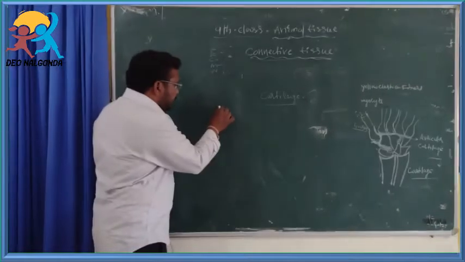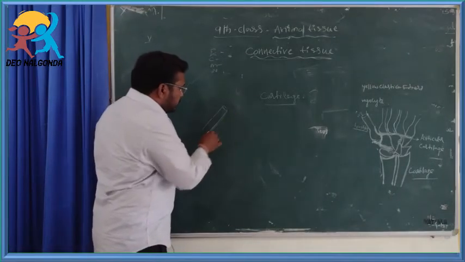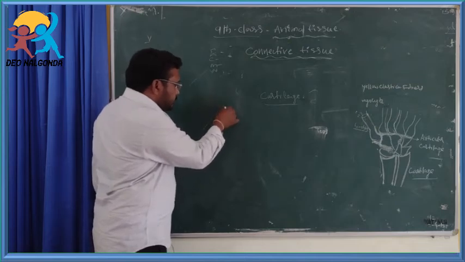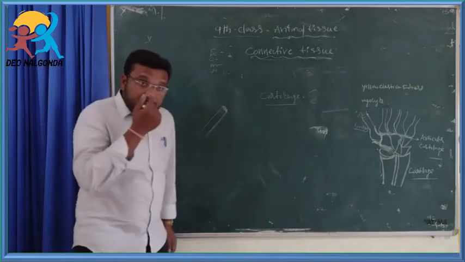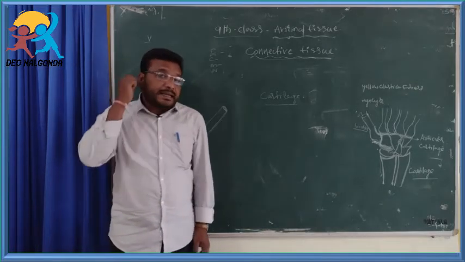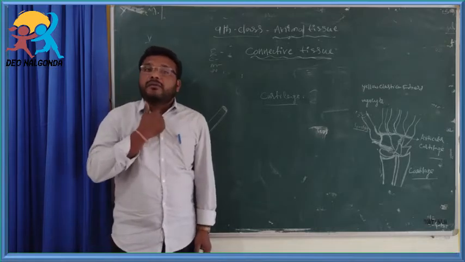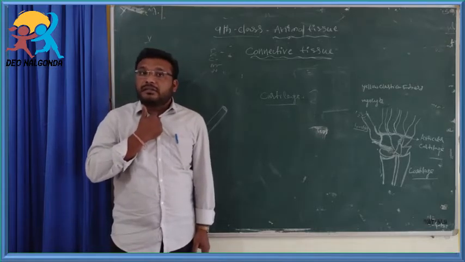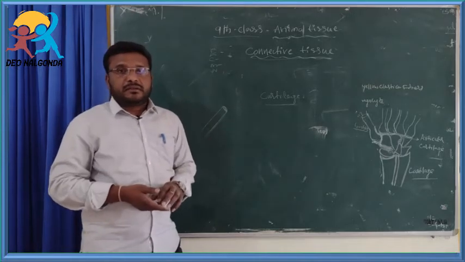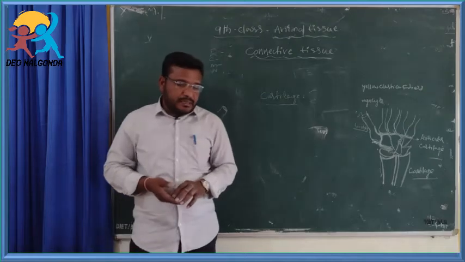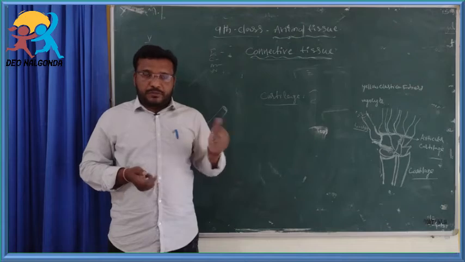For example, ribs are attached with the sternum or vertebrae. The tip of the ribs, the tip of the nose, the external ear, and our trachea are all made up of cartilage. Cartilage is mostly present in the joints of the bones also.